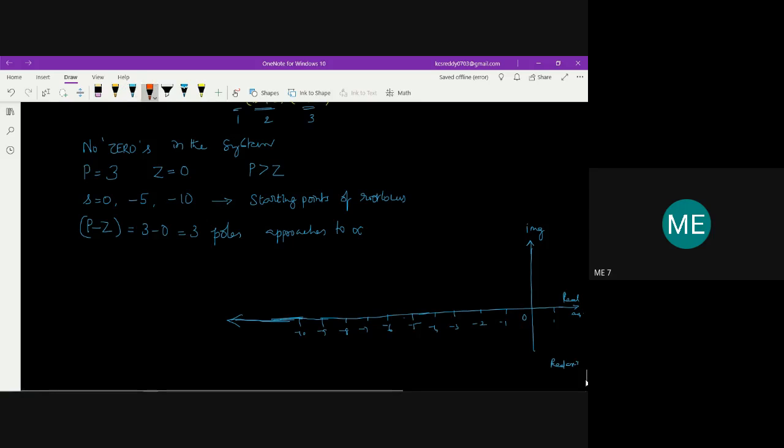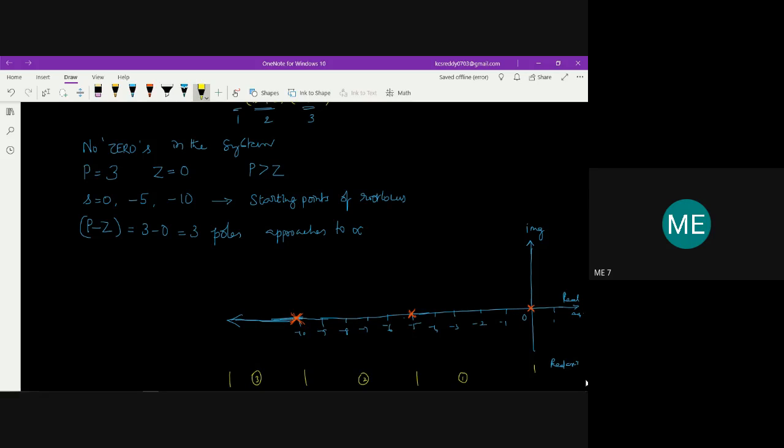Before that, I am going to locate all these poles. At 0, we have 1 pole, at -5 we have 1 open loop pole, and at -10 we have 1 more pole. Now if you look at the sections of root locus, from here to here is one section, from here to here is one section, and till infinity is one section. So I have 3 sections.